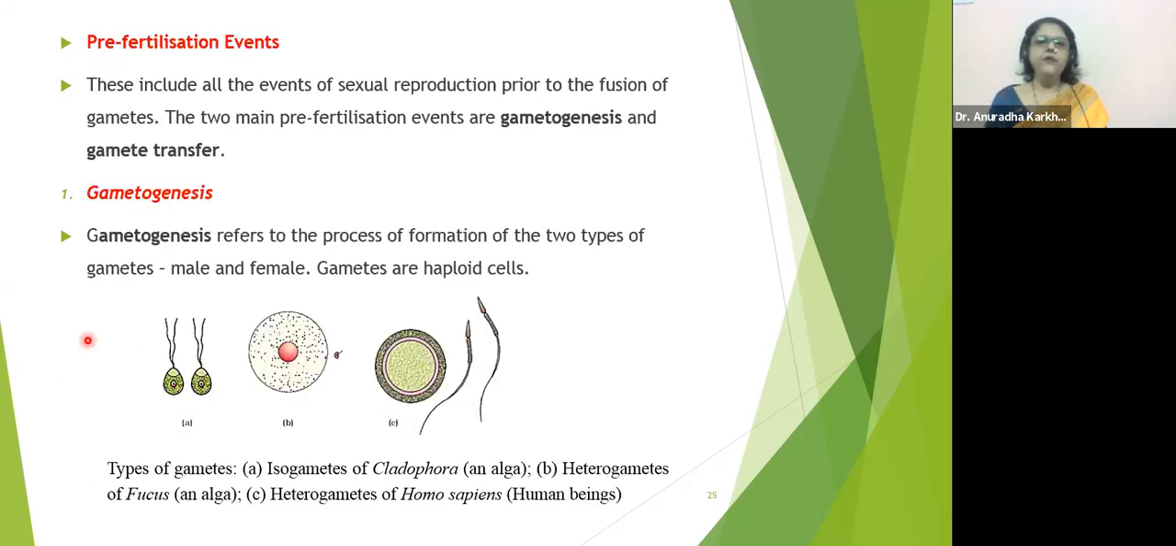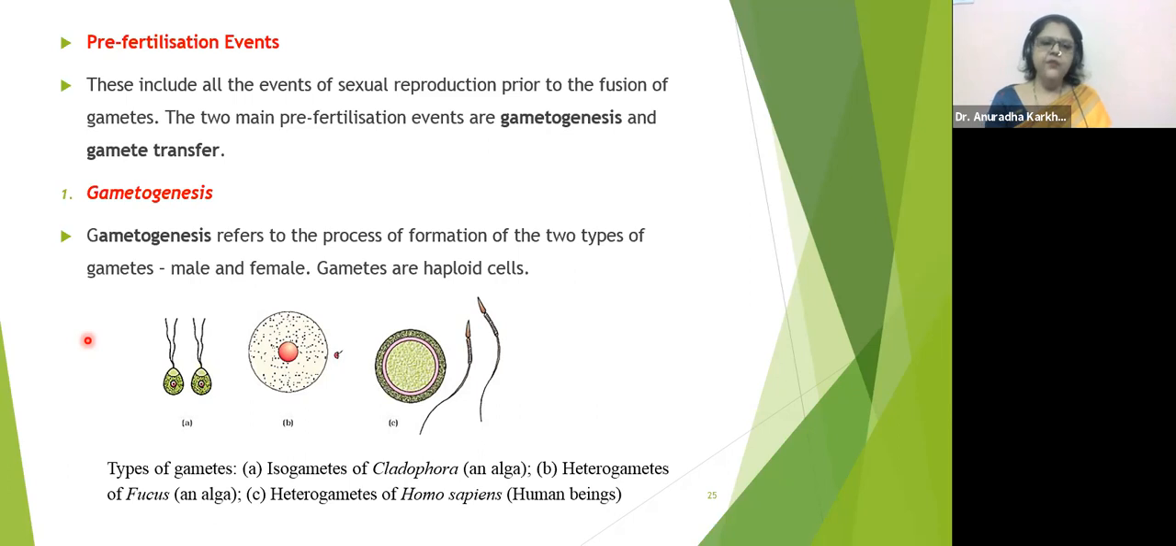First, we come to the pre-fertilization events. These include all the events of the sexual reproduction prior to the fusion of the gametes. The two main pre-fertilization events are gametogenesis and gamete transfer. You already know what is gametogenesis, right? That is formation of gametes. So gametogenesis refers to the process of formation of two types of gametes, male and female. Gametes are always haploid, which we already know.